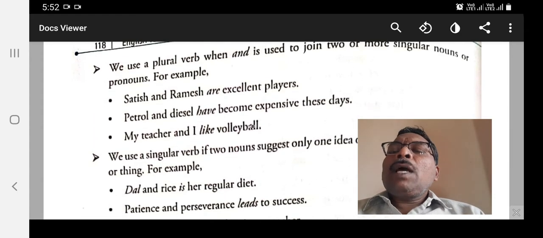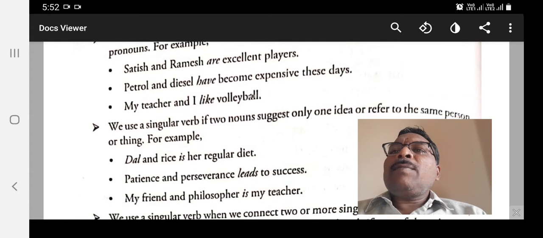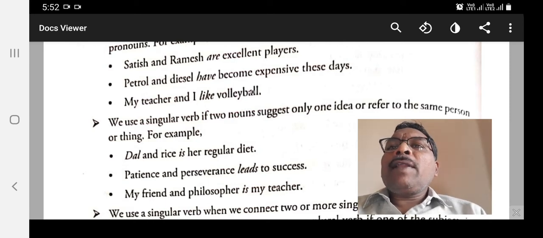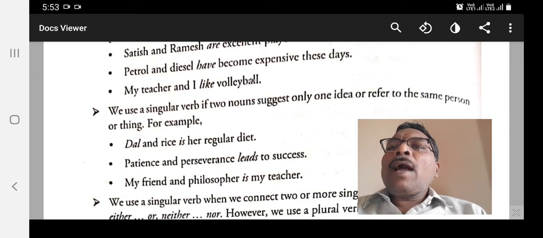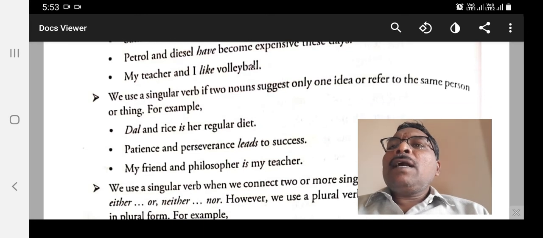We use a plural verb when and is used to join two or more singular nouns or pronouns. For example, Satish and Ramesh are excellent players. Petrol and diesel have become expensive these days. This is a fact. My teacher and I like volleyball.